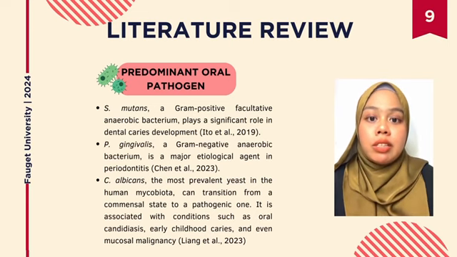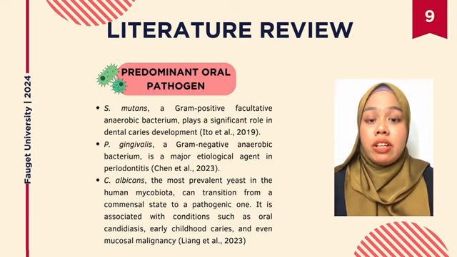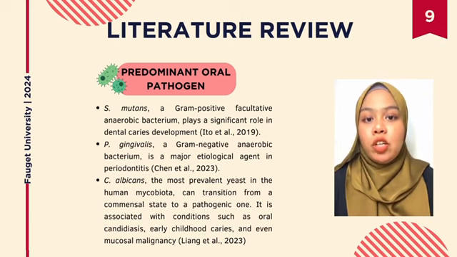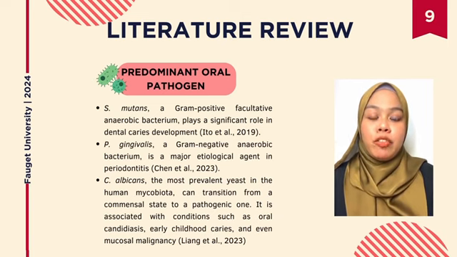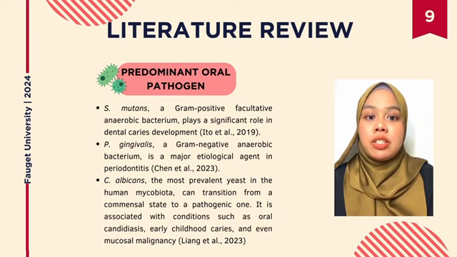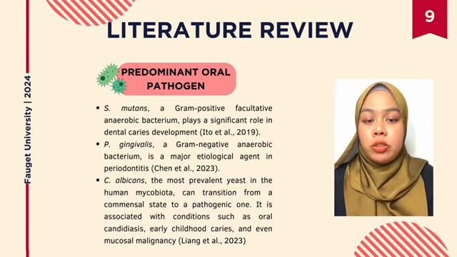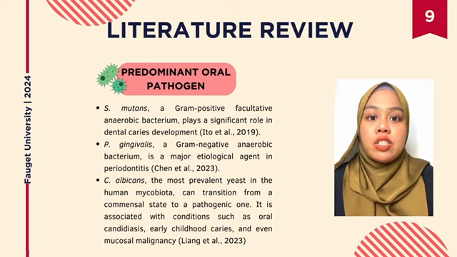Streptococcus mutans, an oral Streptococcus species classified as gram-positive, facultative, and aerobic, has been identified as a significant causative agent of dental caries. Excessive sucrose consumption by hosts induces a sequence of structural and ecological changes that promote the development of S. mutans. S. mutans secretes mutacins which will eliminate adjacent competitors. Next, Porphyromonas gingivalis, a black-pigmented gram-negative anaerobic bacterium, is a major etiological agent in periodontitis. It has a wide range of virulence factors such as fimbriae, capsules, lipopolysaccharide, and more.